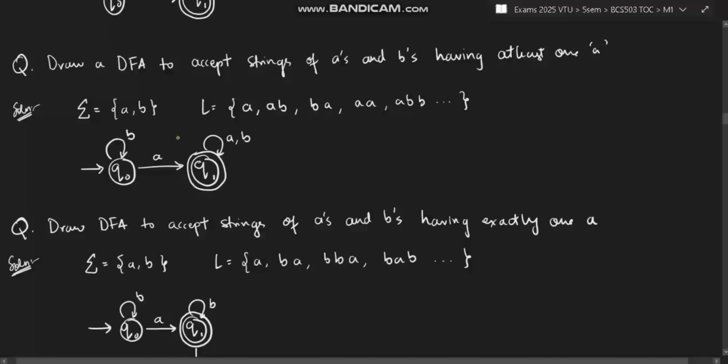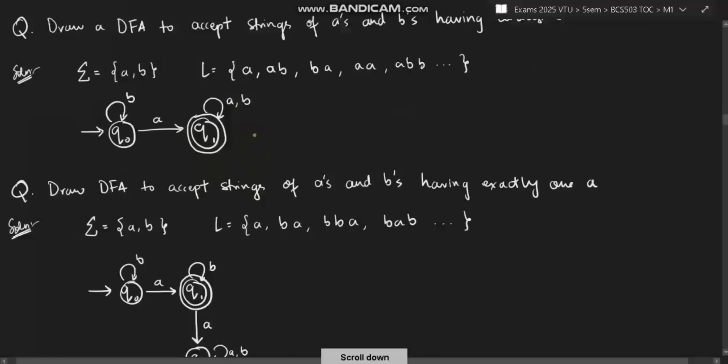Before going through A, I cannot reach the final state just by taking B, right? That's why it's valid. I can take n number of B's followed by an A, reaching the final state. And here, after I reach the final state, my condition is satisfied, which is at least having one A. So I can have n number of A's and B's after that. Okay, so this is the DFA for this question.